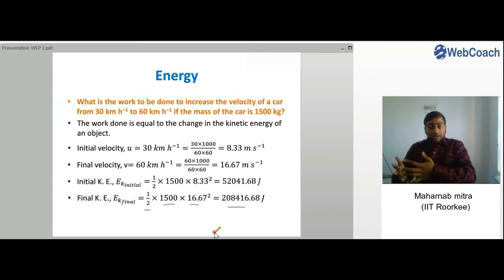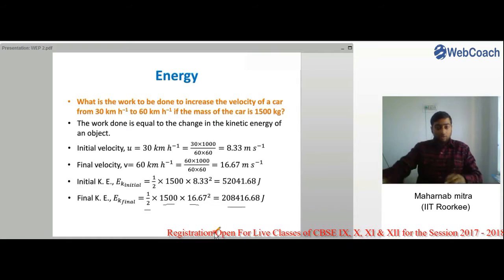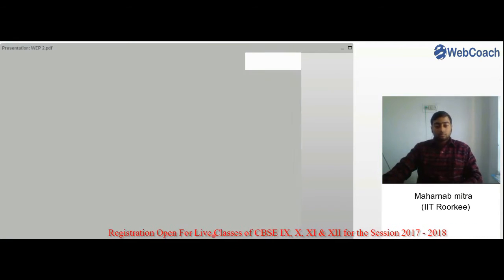And now the change in the kinetic energy has been brought in it by the work done on it. If a particular body was possessing some kinetic energy, and some work is being done on it or energy is being transferred to it, its kinetic energy must increase. Or if we find out the change in kinetic energy, we can get the amount of work which had been done on the body or the energy which had been transferred to the body.